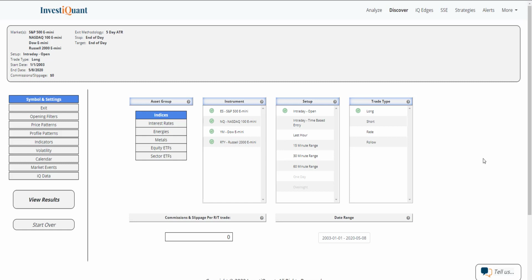Today is Friday, May 8th, 2020, and today is the Non-Farm Payrolls employment report, and I'm going to look at that today, and I'm going to look at it in a couple different scenarios, just because some of the samples are a little bit light in the initial version I was going to show. So let me set this up. We have not had the release come out yet at the time of this recording.